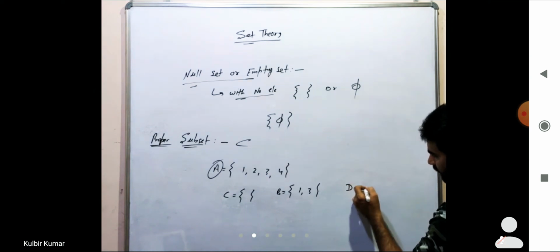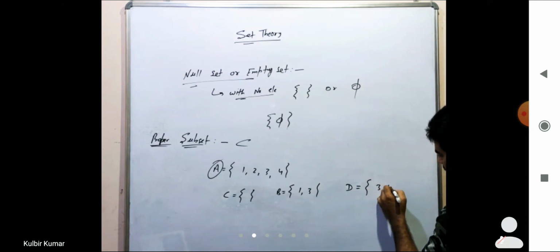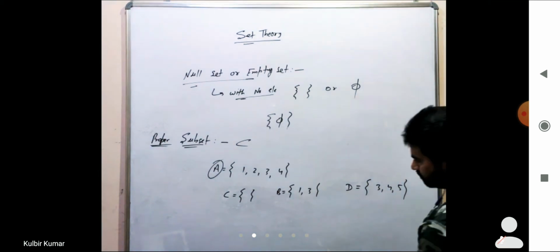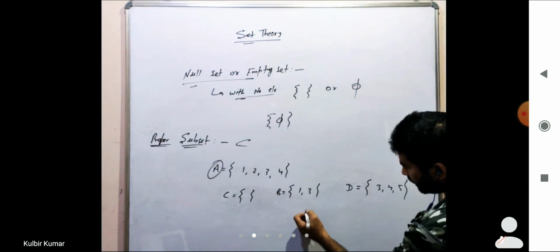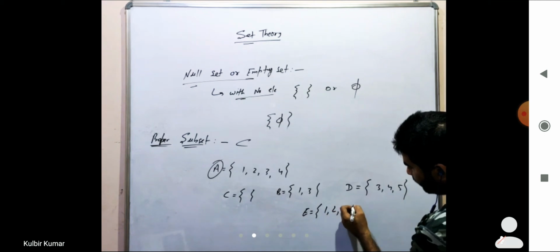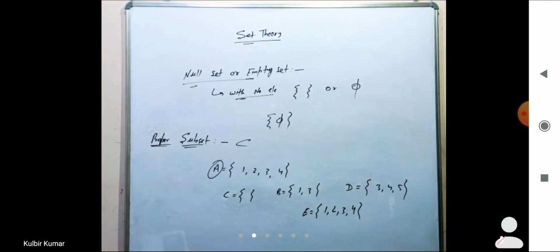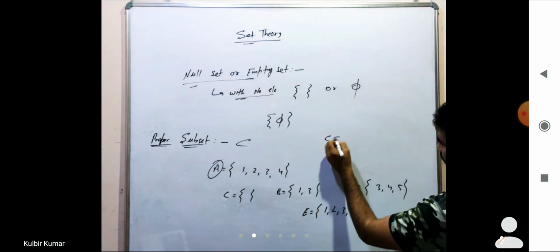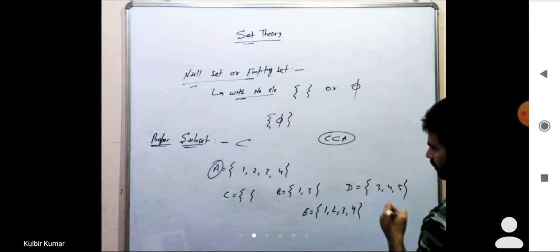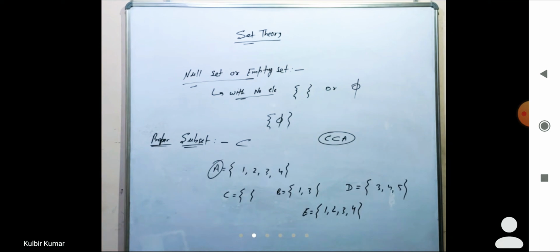In set D, assume it is 3, 4 and 5, this one is given, and another set, assume it is E, it is 1, 2, 3 and 4. Okay, now tell me, is C a proper subset of A or not?